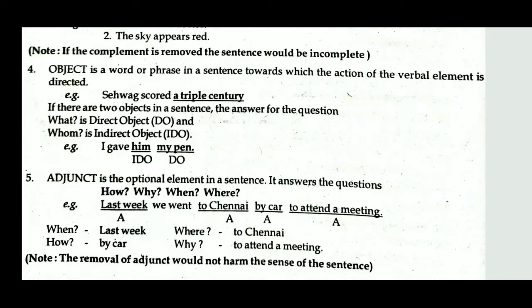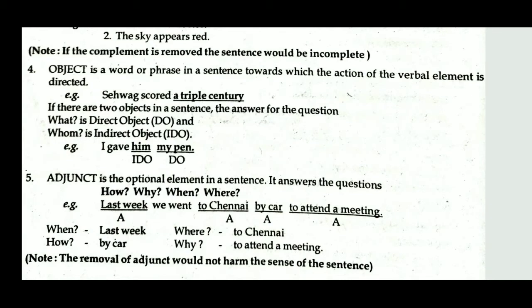Sehwag is the subject; scored is the verb, the action. What did he score? A triple century. If there are two objects in a sentence, the answer for the question what is the direct object, and the answer for whom is the indirect object.